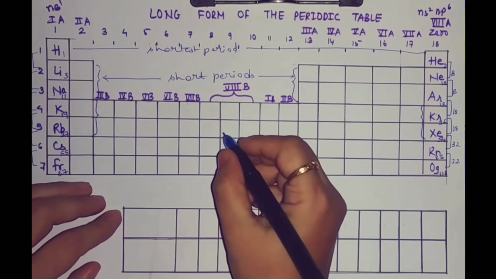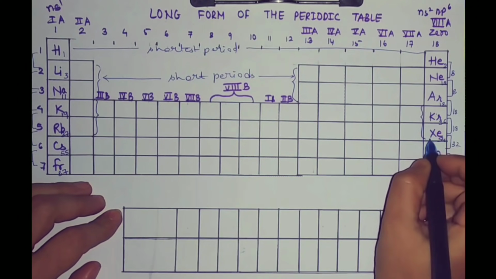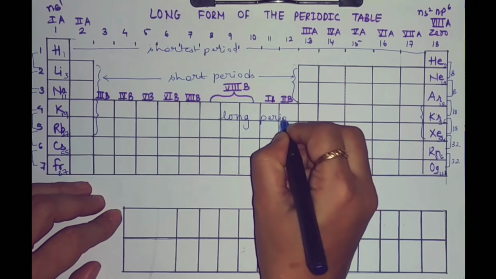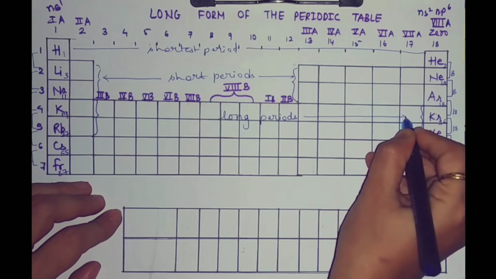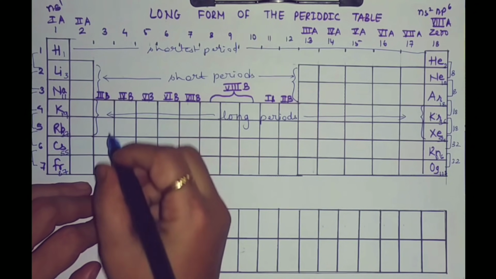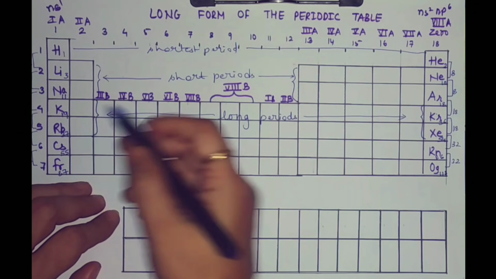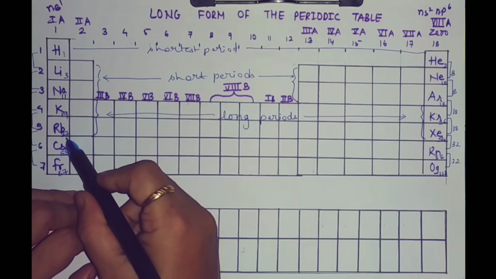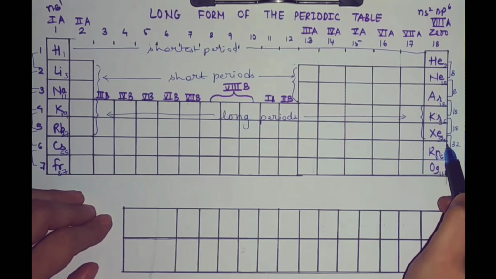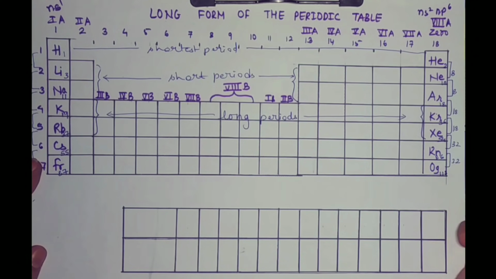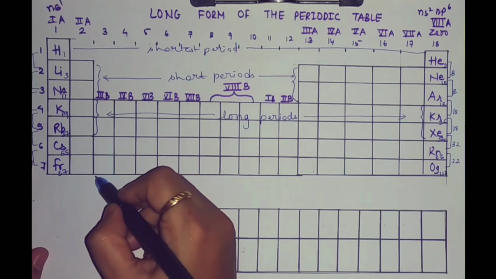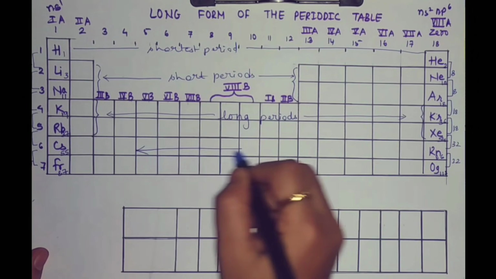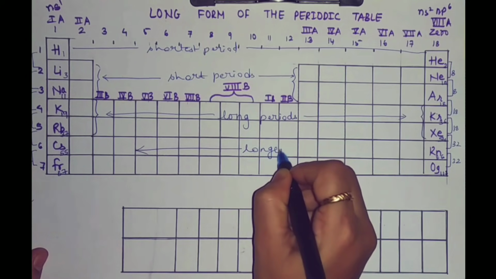Students, fourth and fifth period are considered as the long periods, having 18 elements each, starting with atomic number 19 to atomic number 36 and atomic number 37 to atomic number 54. Students, 6th and 7th period are considered as the longest periods with 32 elements each.